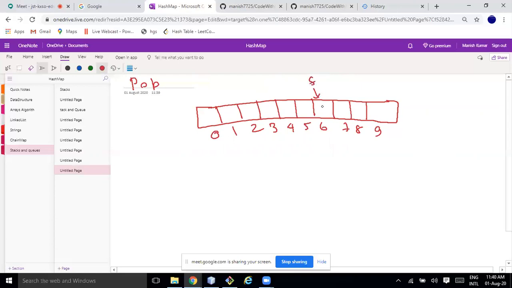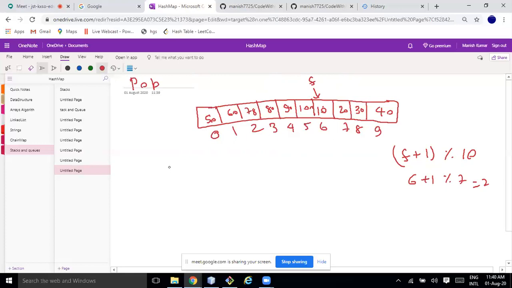So let's say 10 is here, 20 is here, 30 is here, 40 is here, 50 is here, 60, 70, 80, 90, 100. Okay, I need to pop. So where should this F point next? If I write (F plus 1) modulo 10, then 6 plus 1 modulo 10 will be giving you 7. So I'll delete this one.